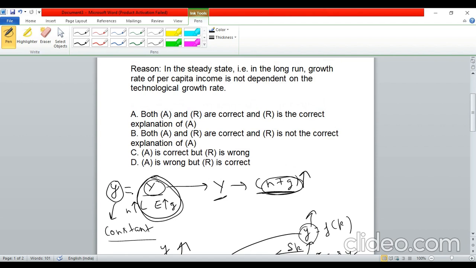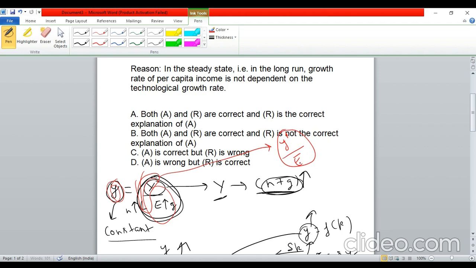So again, what will happen in the long run? This small y will remain constant, and this is output per effective unit of labor. Now, if you just see Y by L, this is per capita income, right? So let me write it as y dash. Then this whole expression becomes y dash by E. Now, since this small y is constant, this should be constant as well.